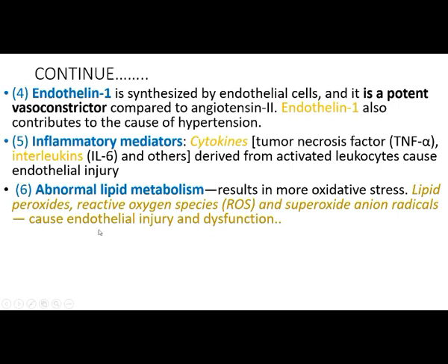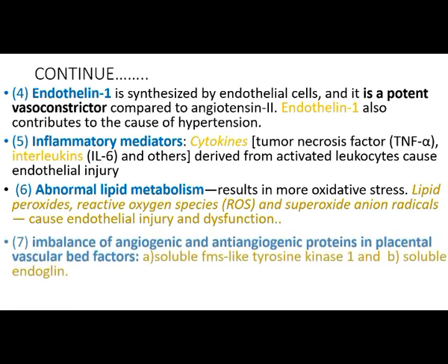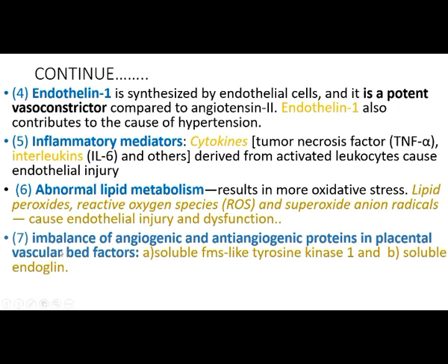Vasoconstriction, that is endothelial injury, which further leads to vasoconstriction. Next, imbalance of angiogenic and anti-angiogenic proteins in the placental vascular bed. So there may be an imbalance of soluble FMS-like tyrosine kinase 1 and soluble endoglin.